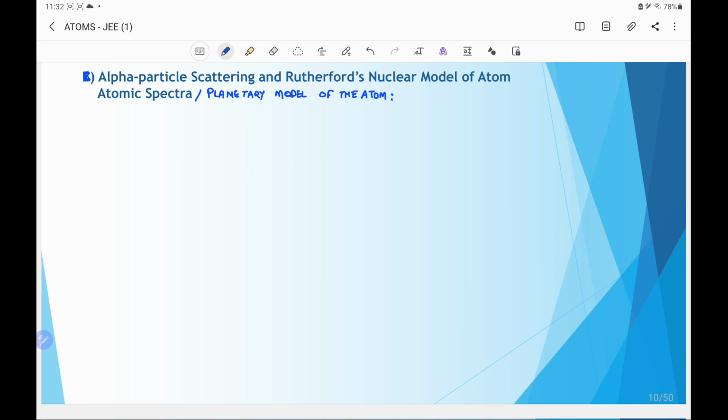Next model is the Rutherford nuclear model of atom. It is also known as the planetary model of the atom. This model is based on the alpha particle scattering experiment, in which it was found that when alpha particles are bombarded on a thin foil, the maximum of the alpha particles move undeviated, while some have a small angle of deviation, and very few out of 10,000 get scattered.